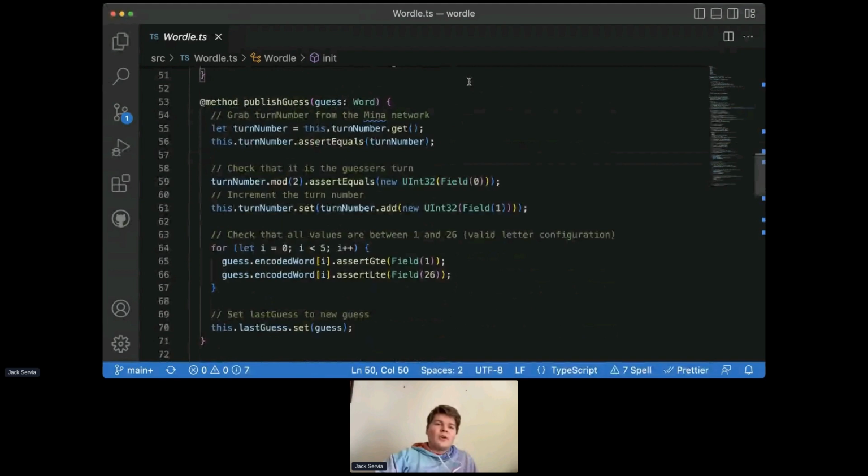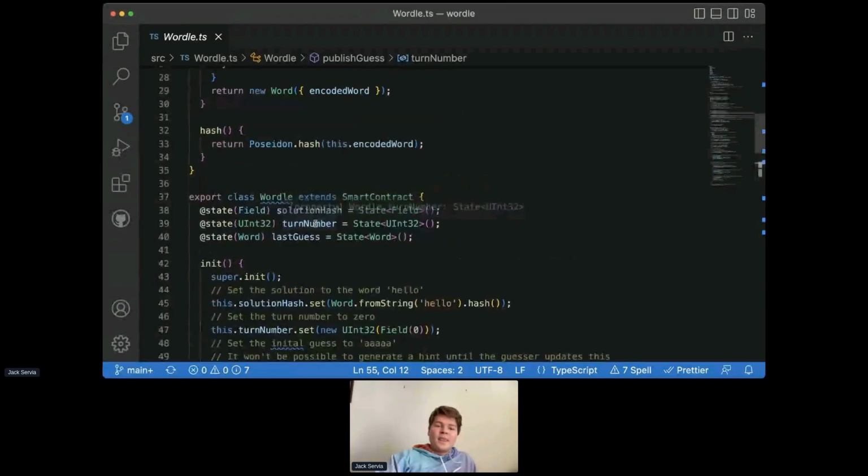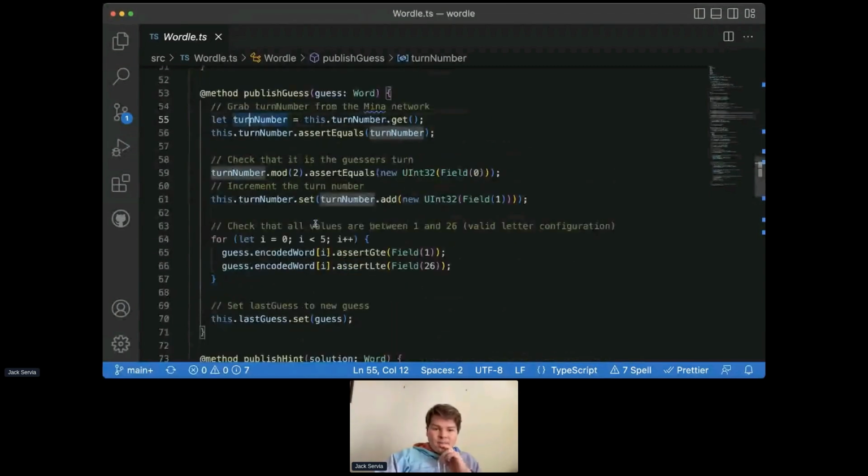And there are 2 methods that users can call. The first is publish guess, and we'll pass in our guess, which is another word. And there's a few things we have to do. The first is that we'll grab the turn number from the Mina network. This is simple. We just define a turn number here, and we set it equal to calling the get method on the turn number state up here. What this does is it basically grabs this value from the Mina network. It grabs the most recent turn number value, and it dumps it into this variable.